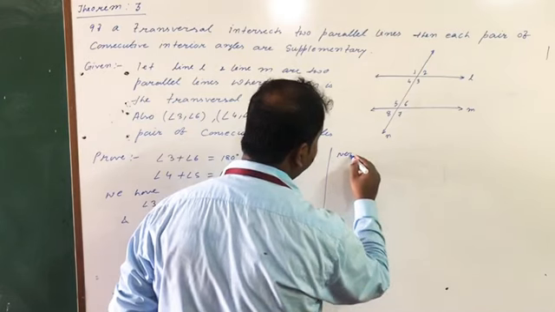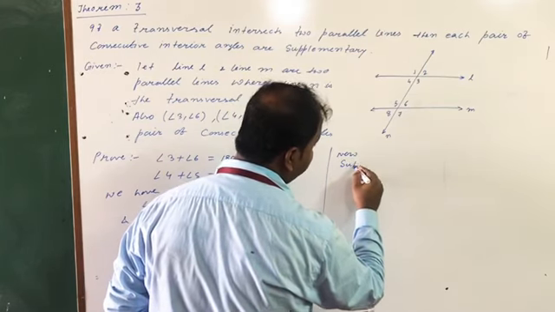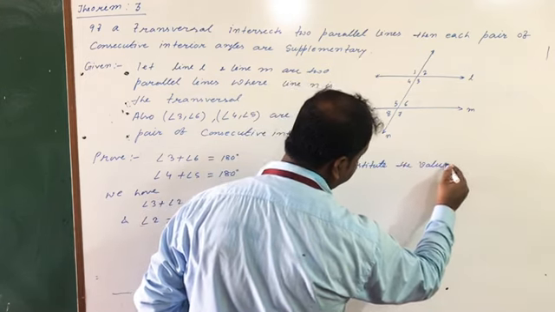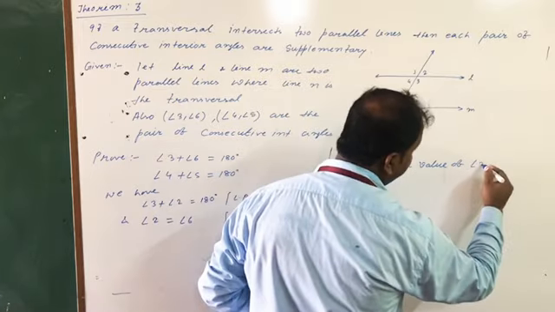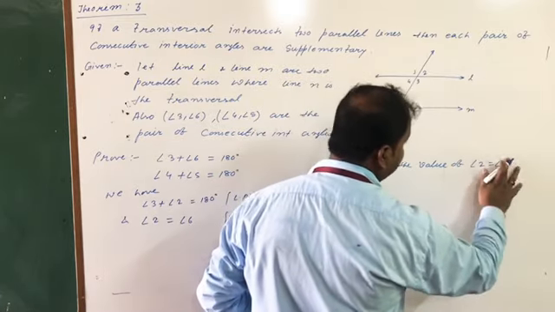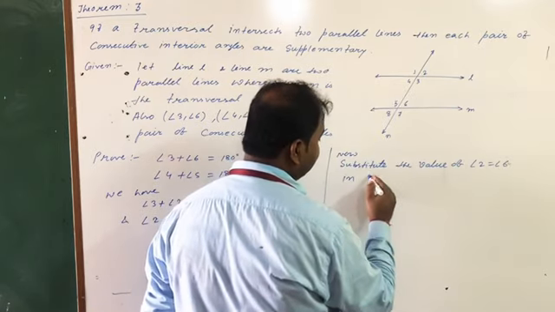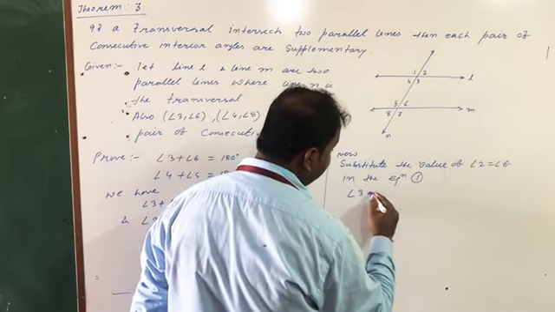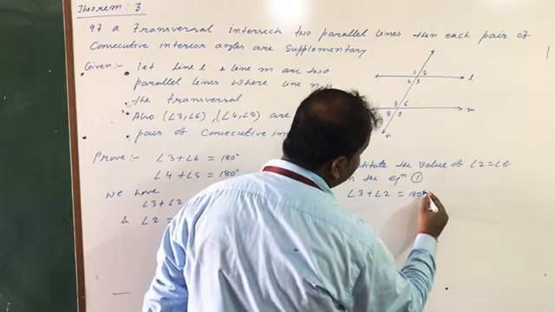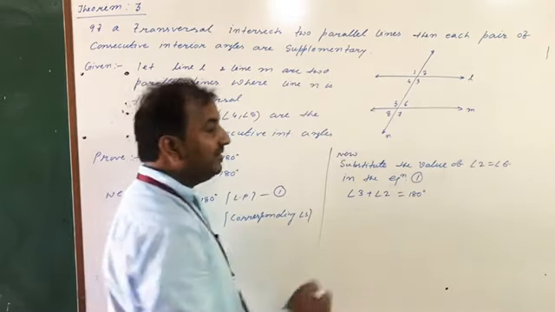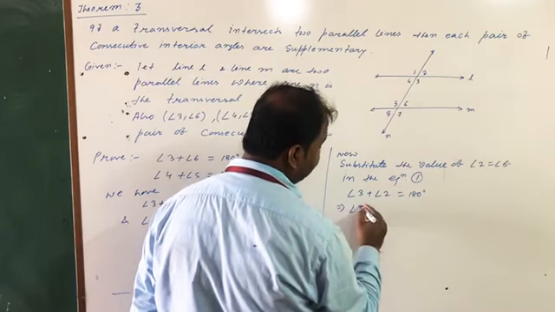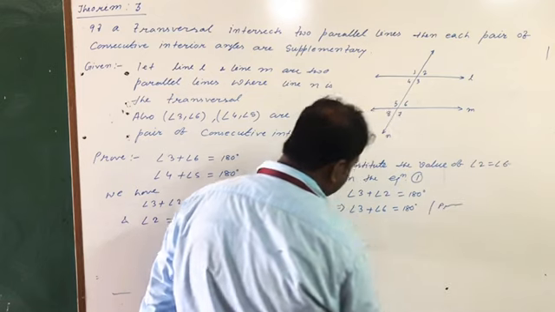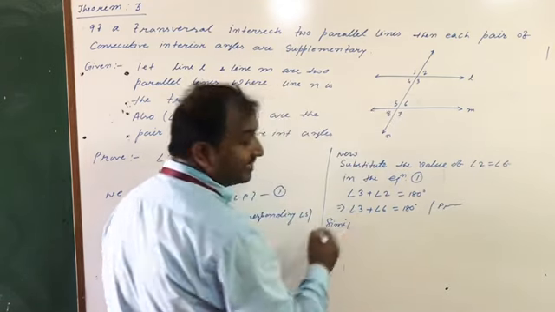Now what will we do? Substitute the value of angle 2 equal to angle 6 in equation number 1. Your equation 1 is angle 3 plus angle 2 equal to 180. And right now, as you have seen, 2 can be replaced by 6. Means angle 3 plus angle 6 equal to 180. Proved.